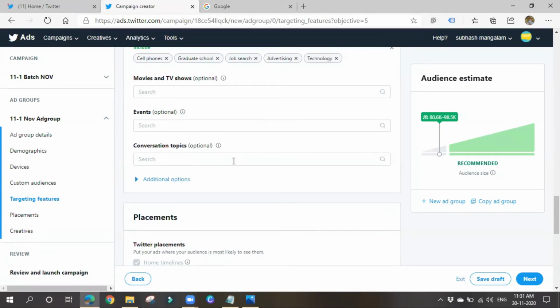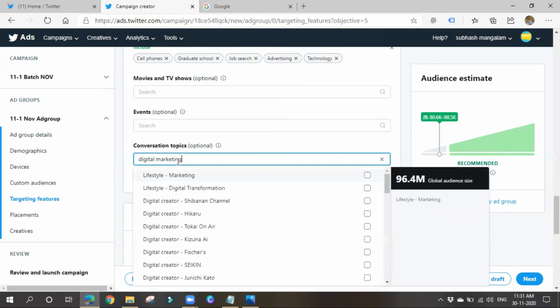Next thing is conversation topics, meaning people who are involved in such conversations. You can target them: people who tweeted, engaged with a tweet, or looked at a tweet about a conversation topic within 28 days. Those who are discussing digital marketing or advertising, I'll choose them.